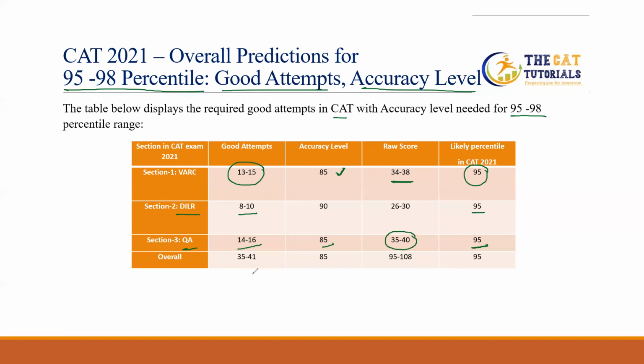And overall, if we have attempted 35 to 41 questions and maintained an accuracy of 85, then we can expect a raw score from 95 to 108. And again, we can say that we have a 95 percentile. So students, this analysis is based on the conclusions of all the very good institutes. That's why we have called this an overall prediction. The previous table was the prediction from our students, and this one is the prediction from all the good coaching centers all over India.